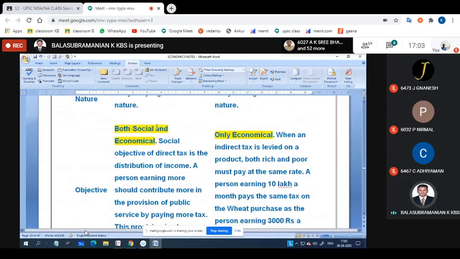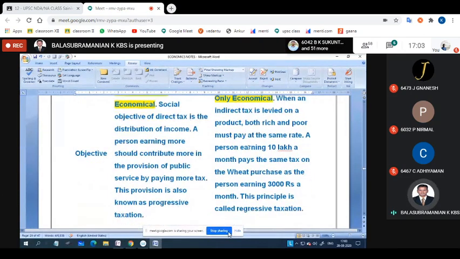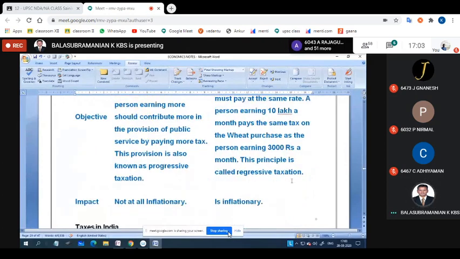direct taxes give both social and economic benefit. What are the objectives of direct taxes? It can benefit both socially and economically. Then indirect taxes are only for economic purposes. Indirect taxes only for economic purposes. The theory I have given, just go through.